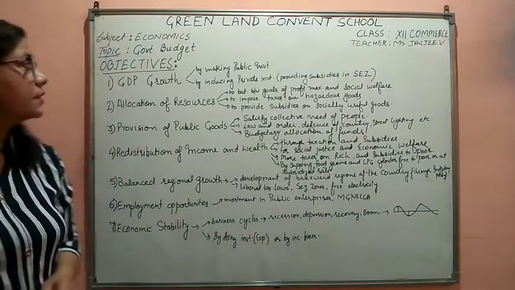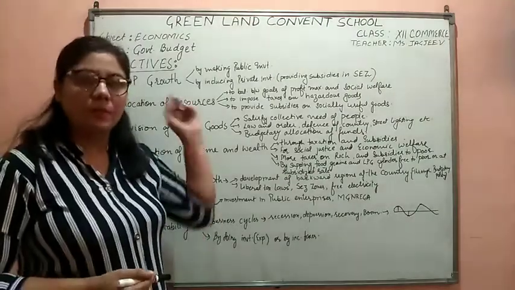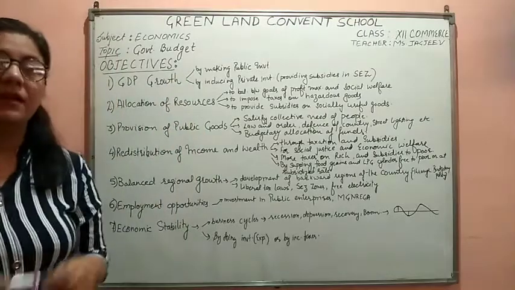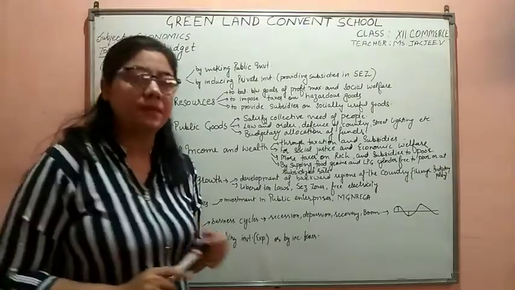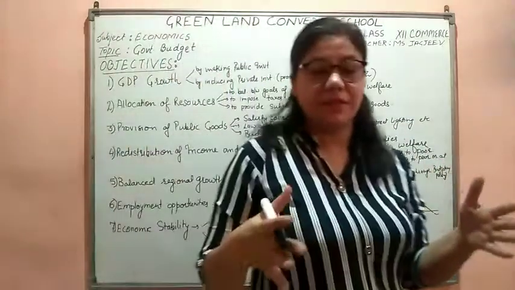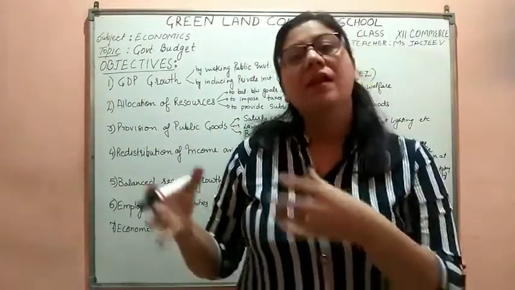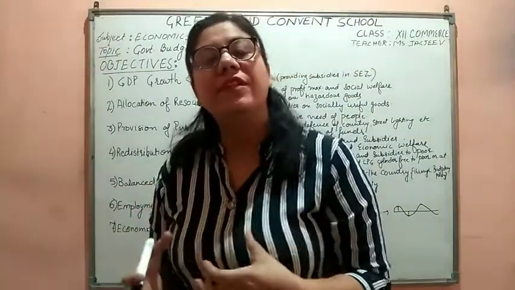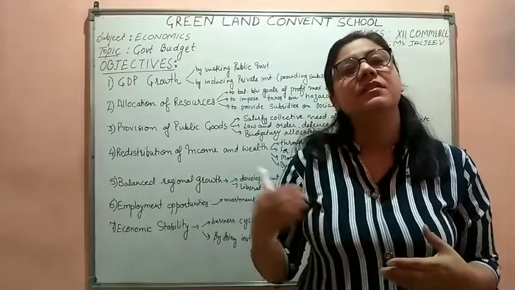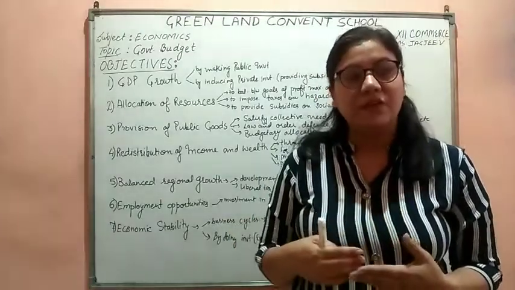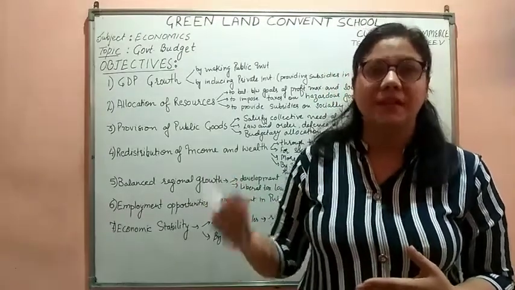Dear students, today we will be doing the objectives of the government budget. We have done what is a government budget. When I talk about the government budget, it is a statement which shows the expected revenue and expected expenditure of the government during the fiscal year. That is what I say the government budget is.